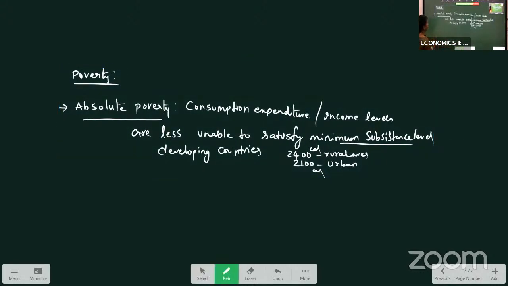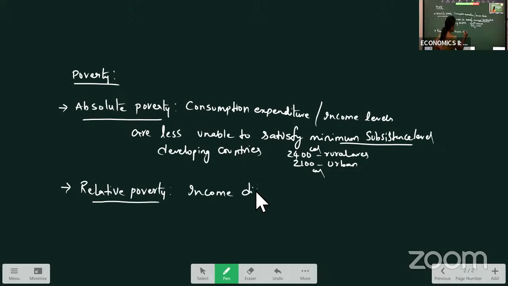Okay, now the next concept we have is relative poverty. What is relative poverty? Relative poverty means we don't consider consumption levels, but we consider the income distribution of the people. In relative poverty, income distribution of people is considered. Okay, how is income distribution considered over here? The top 5 to 10% of people are compared with the bottom 5 to 10% of people.